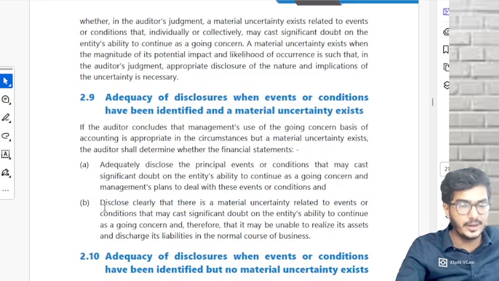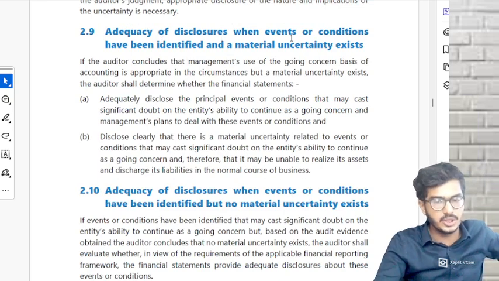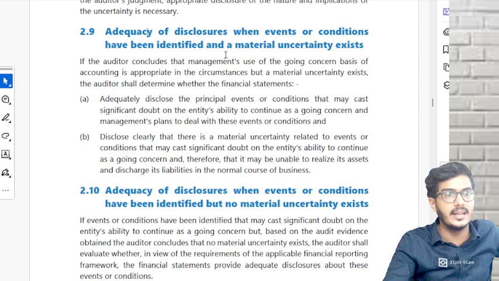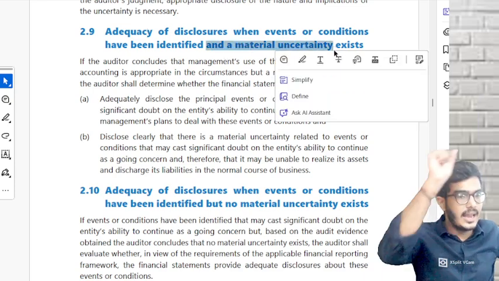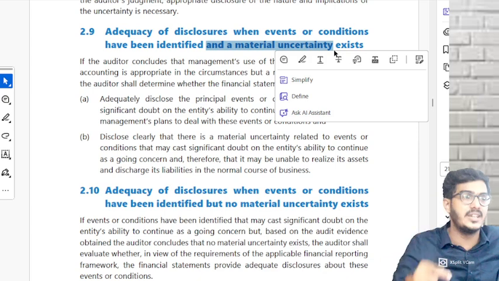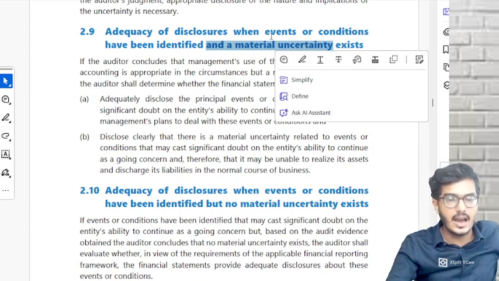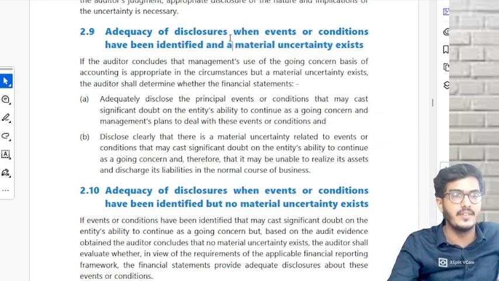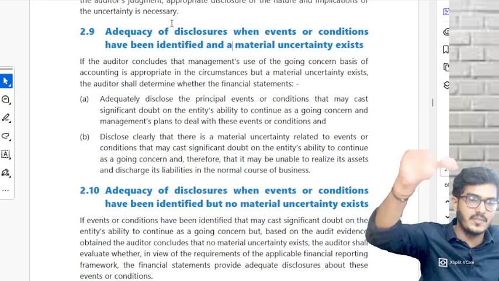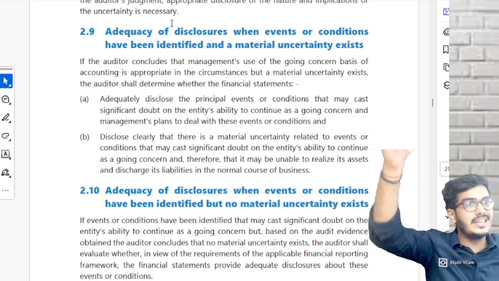2.9 and 2.10, focus on what I'm trying to do. Adequacy of disclosure when events or conditions have been identified and the material uncertainty exists. Read that again. Adequacy of disclosure. After the word disclosure, put an arrow mark and write in FS. FS means financial statements. So adequate disclosures have been given in the FS when events and conditions have been identified and material uncertainty exists.